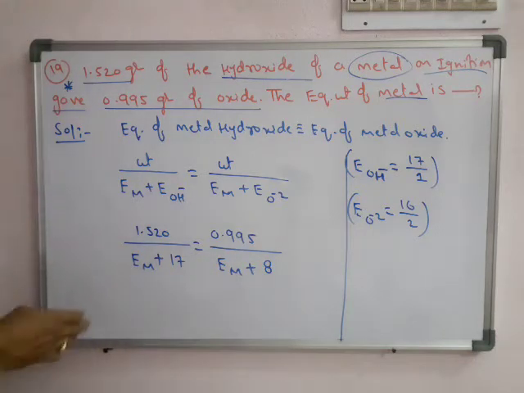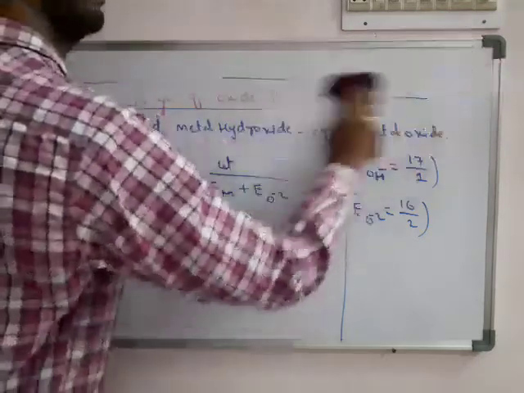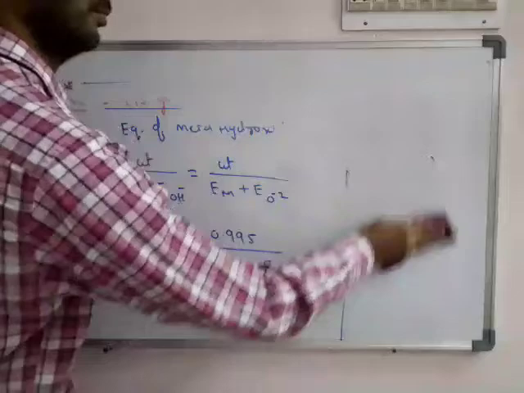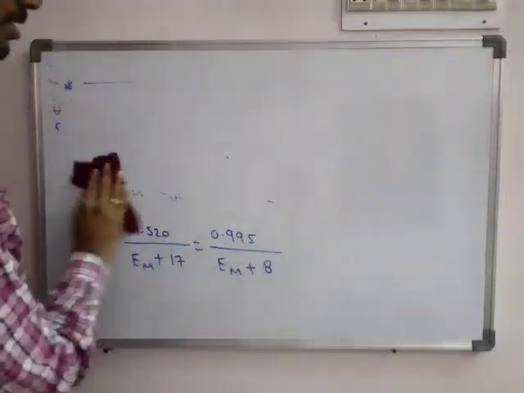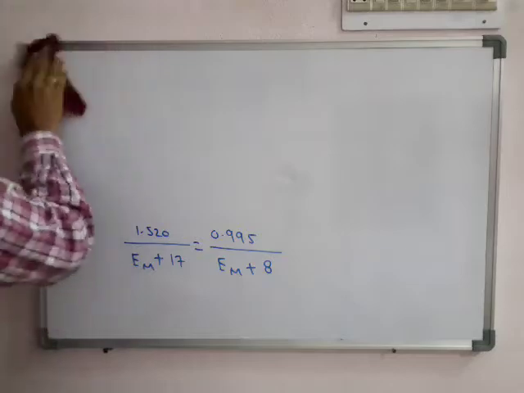So on cross multiplication we will get the equivalent weight of the metal. Actually, in the normal daily classes, we did two problems like this.